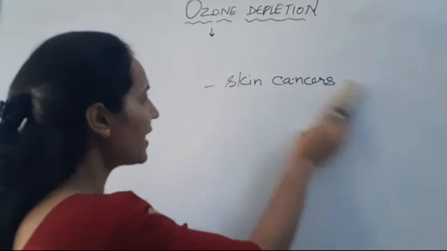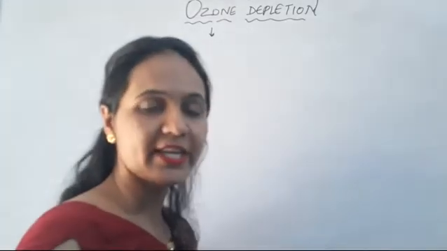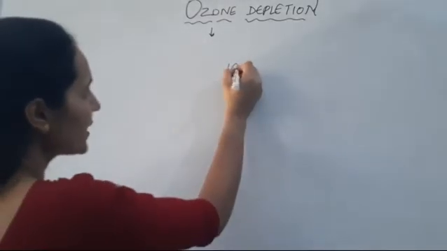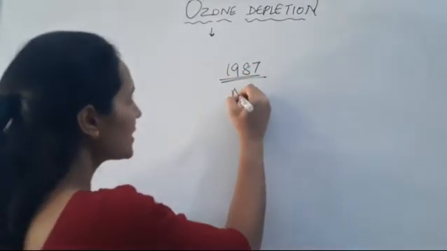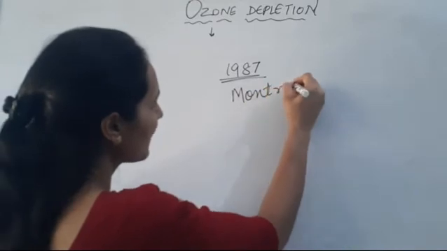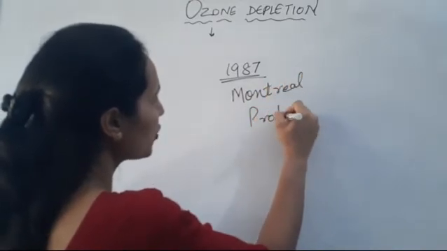Now, various steps have been taken by international agencies. One step was taken in 1987, that is very famous, which is given in your NCERT. It is the Montreal Protocol.